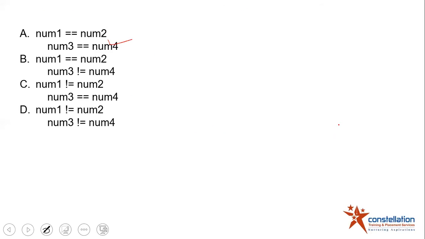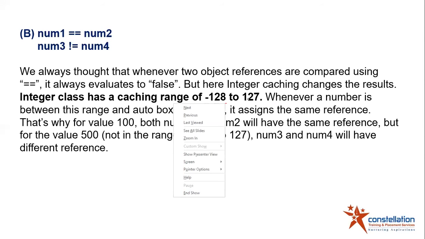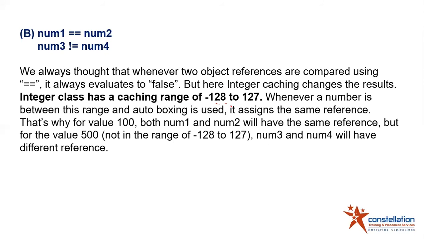So what happens is that the wrapper class has a range, has a caching. So here it is going to be a caching thing. Okay, and the range of caching is minus 128 to positive 127, but we are giving a value of 500, right? We are giving 500, so it won't be cached, and num3 is not equal to num4, so the else part will get executed. Okay, so that was the trick here, because most of the people will consider it as int, but actually it is not an int, it is a wrapper class. Okay, so that was the difference of it.